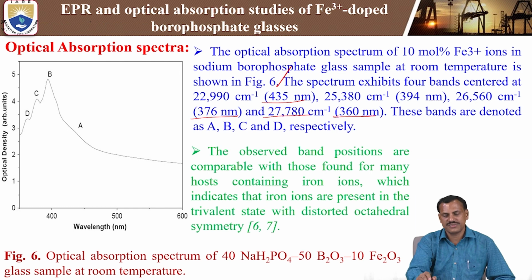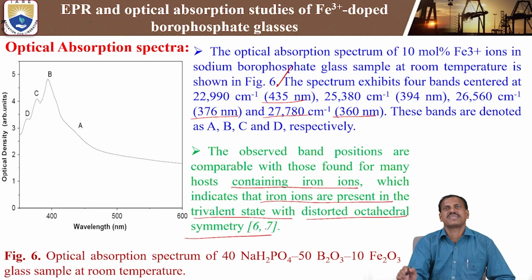By this observation, the observed band positions are comparable with those found for many hosts containing iron ions. Whenever iron ions are present in different kinds of host glasses, we can observe these kinds of four absorption peaks. That is mainly due to the indication of iron ions present in the trivalent state with a distorted octahedral symmetry.